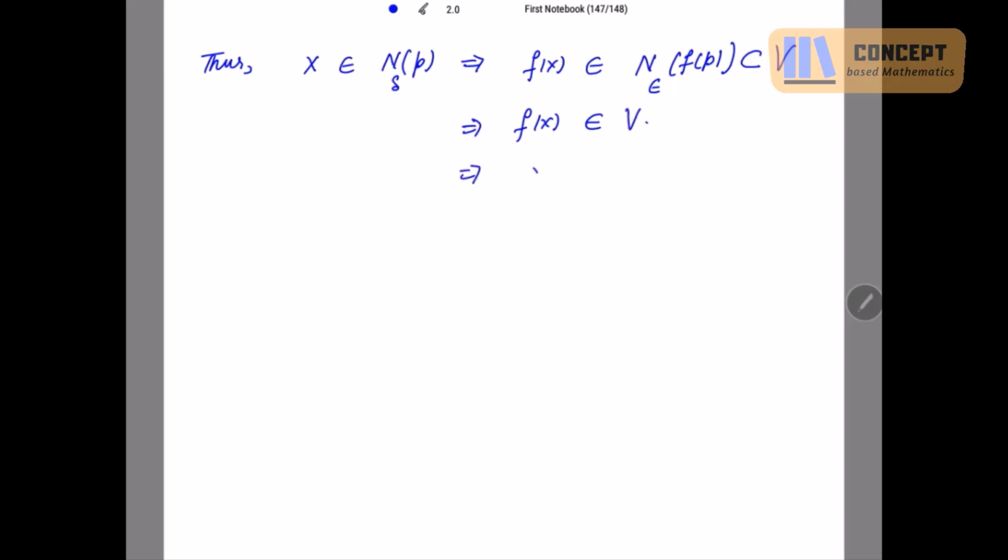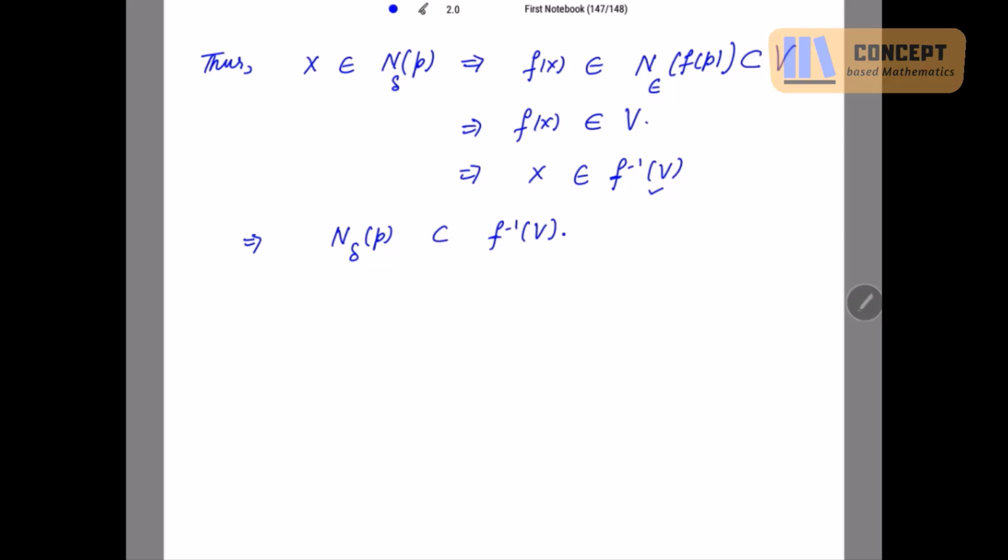Which means x is an element of f inverse v, taking f to the other side. See, x belongs to f inverse v from here. Now whenever x belongs to some set implies x belongs to another set, that means that set is a subset of the other set. So which implies the delta neighborhood of p is a subset of f inverse v.